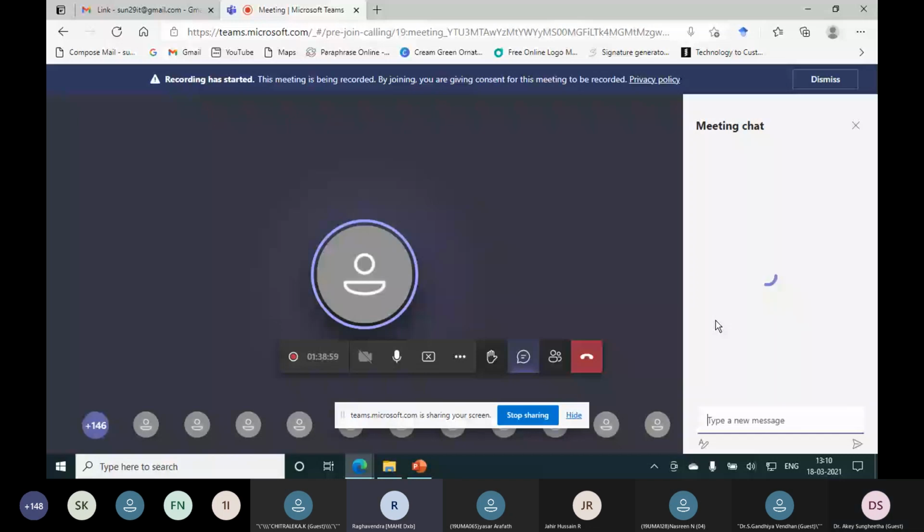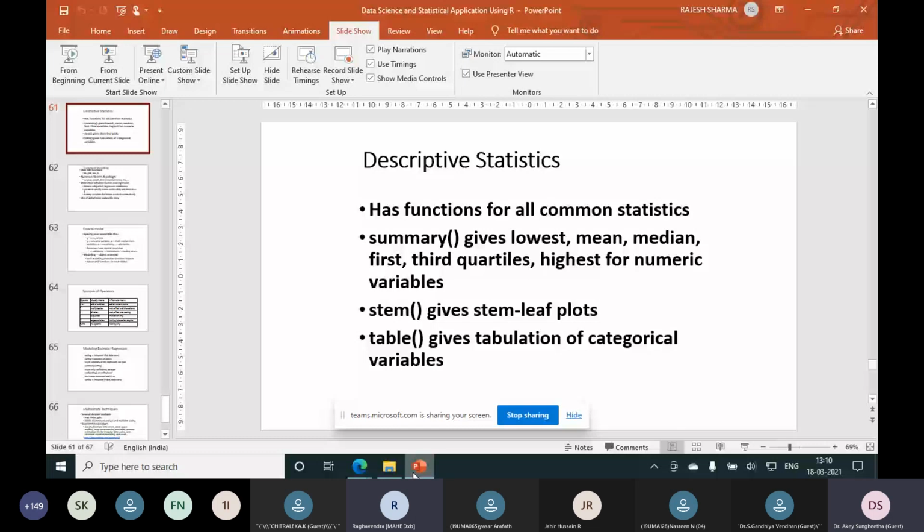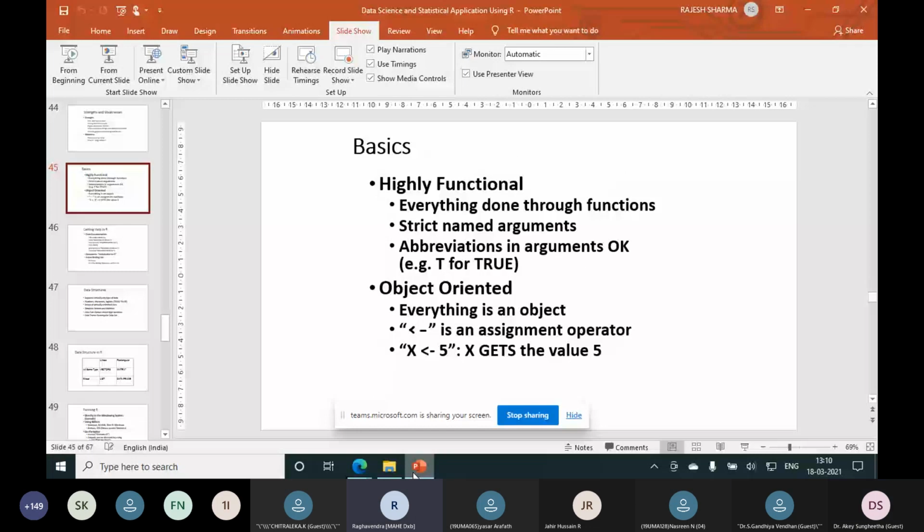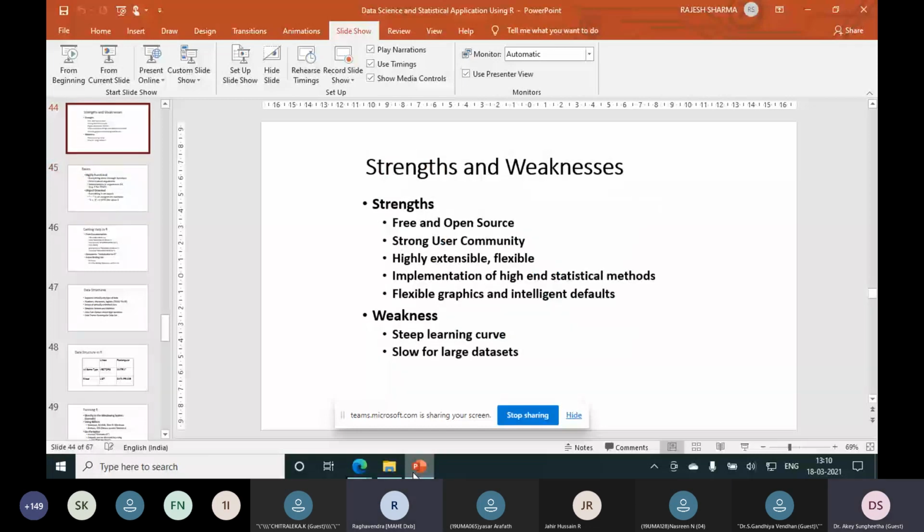Yes, sir. Good afternoon. I just have a simple question. Actually, you said in one of the weaknesses of R that it's slow for large data sets. Do you have any recommendation on how big the data set should be? It could be done using MATLAB, sir. Okay. No, in R, how big can R handle? That's my question. How big a data set? It cannot be handled, sir. If it is a very high-end statistical method, it cannot handle very high-end applications. But still, it has certain limitations.